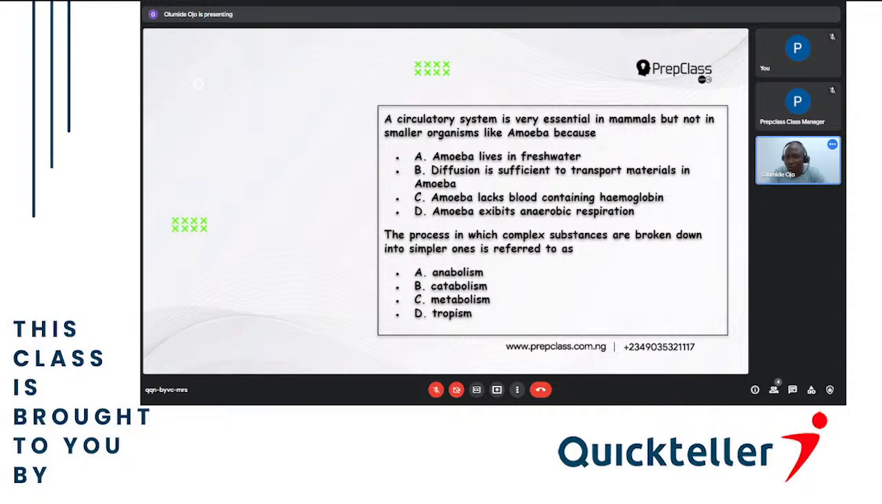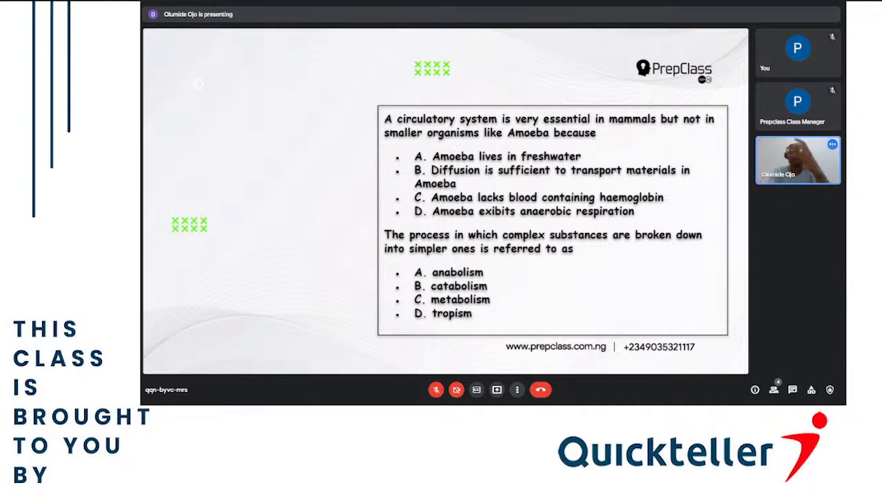The process in which complex substances are broken down into simpler ones is referred to as: A, anabolism; B, catabolism; C, metabolism; and D, tropism.